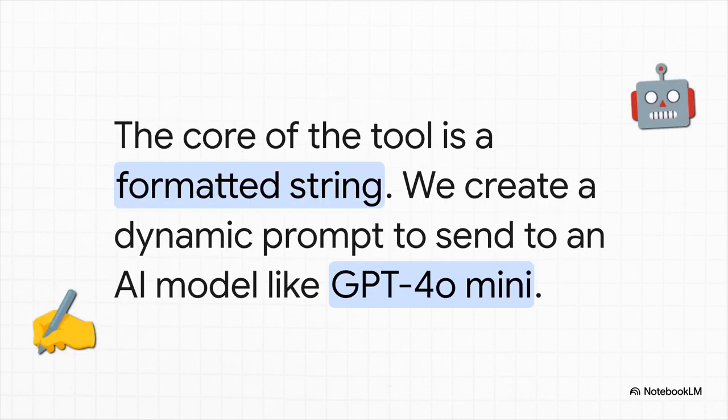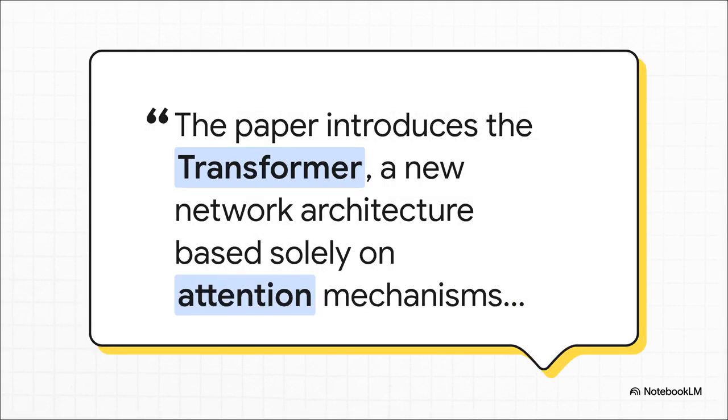Well, it actually comes back to one of our first building blocks, a string. We use this special kind of string called a formatted string, which is basically just a template. We write out our instructions for the AI, like, hey, summarize this paper and give me the keywords, but we leave a blank spot. Then our Python code takes the text from the PDF and plugs it right into that blank spot. We send that whole thing off to the AI. That's really it.